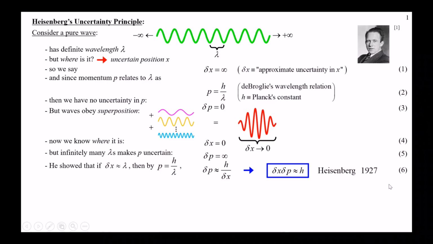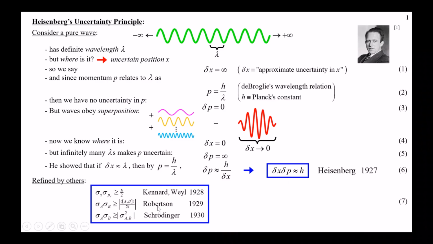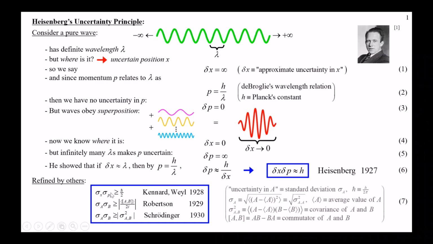So that's 1927. Then the idea was refined. So quickly it became known that this thing on the right side needs a little bit of refinement. So it's this different quantity h bar over 2. It's just another constant. And now we know that it's a greater than or equal to symbol there. And instead of approximate uncertainties, we're going to use standard deviation, which is a little bit more refined mathematical way of describing uncertainty. That's just the value of the operator minus its own average or mean. Then you square that, which is called the deviation, and then you take the mean of that, and then you take the square root. That's the standard deviation.